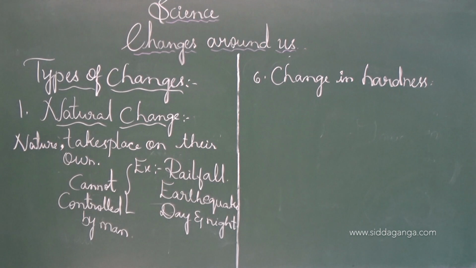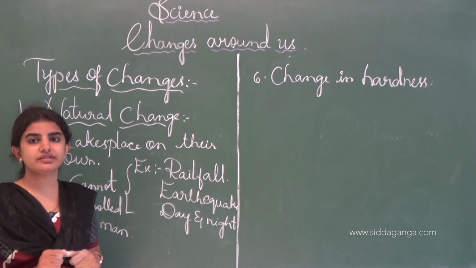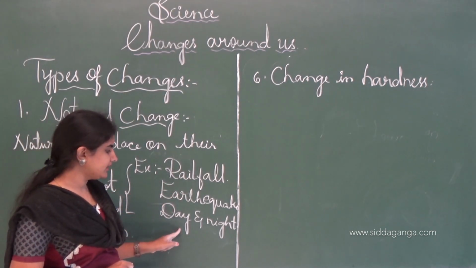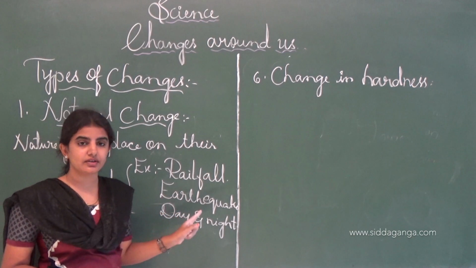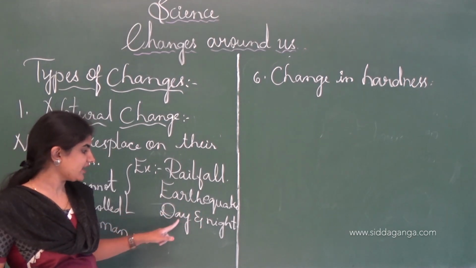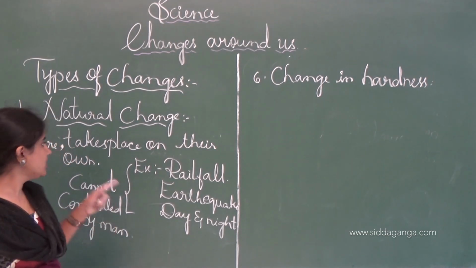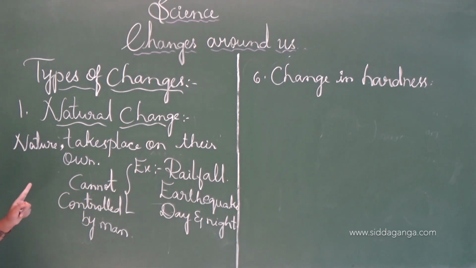See, natural changes are those changes which are brought about by the nature and take place on their own. We call it a natural change. These natural changes include rainfall, earthquake and the turning of the day and the night. Earthquake is one of the natural changes, and the alternation of day and the night is one of the examples of the natural change. In other words, these can't be controlled by man, we call it a natural change.